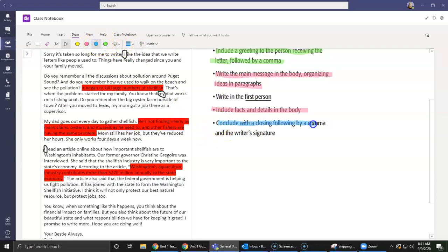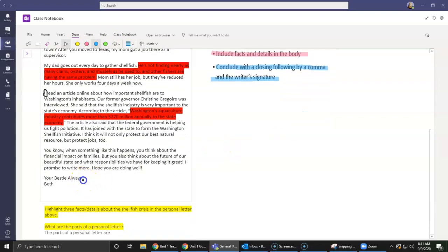So let's check. A closing followed by a comma and the writer's signature. So notice there's the comma, which means this must be the closing. And there's the writer's signature. But since we're typing, it's just our name. So one more thing I want us to look at here is we have this.